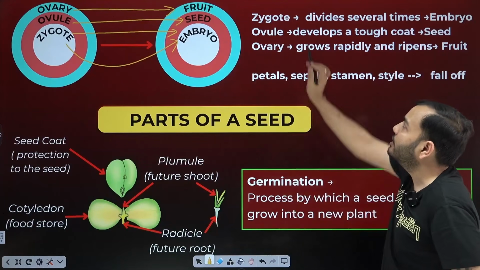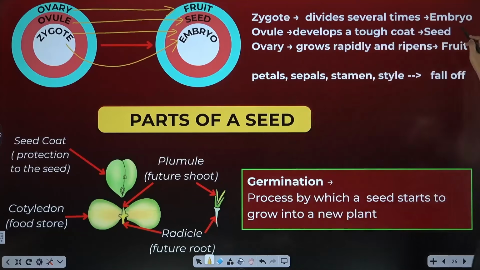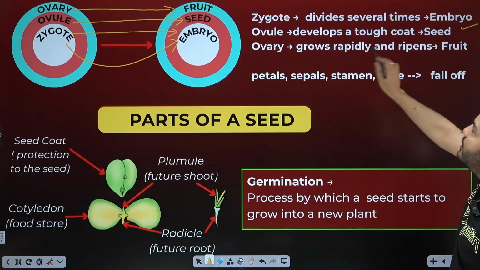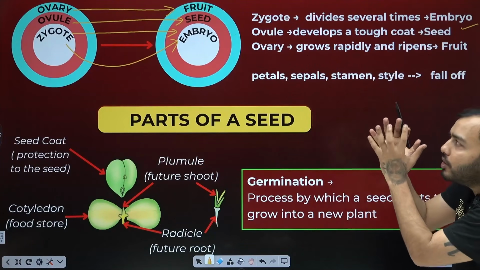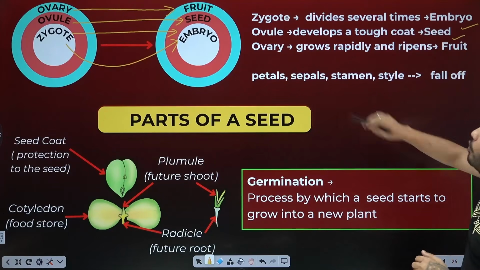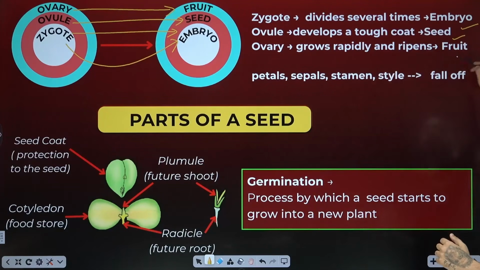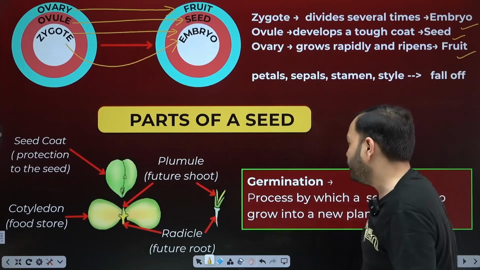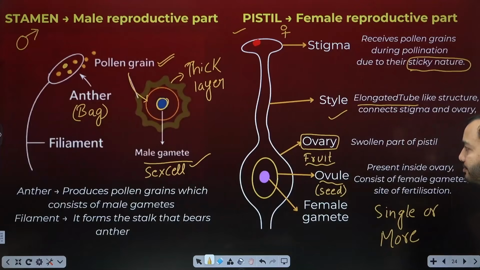So remember these things. What happened to the zygote? It divided several times. What was formed? Embryo. What happened to the ovule? It develops a tough coat, it becomes hard. It becomes a seed. The ovary grows rapidly and ripens. What did it become? Fruit. So what does form from the ovary? Fruit. So remember these three things.